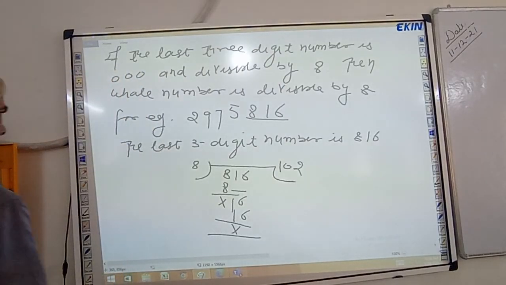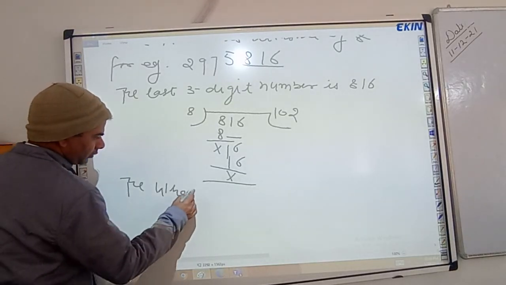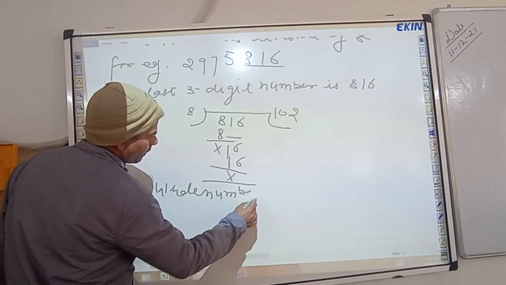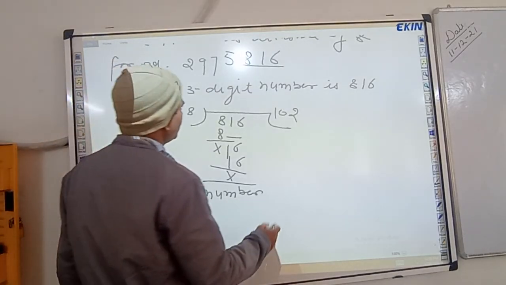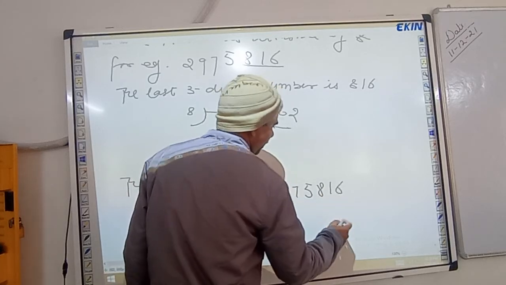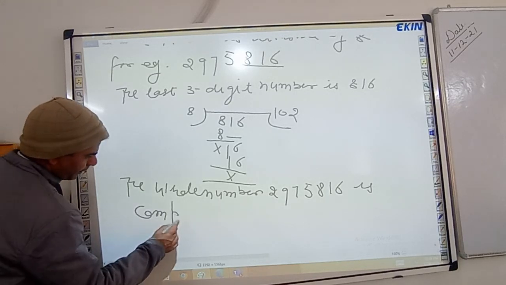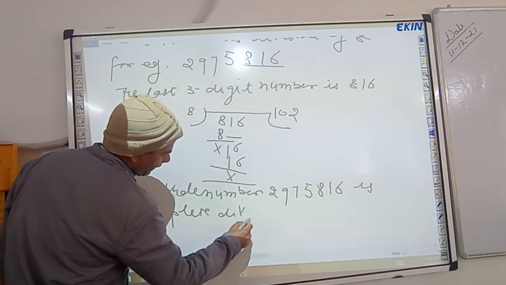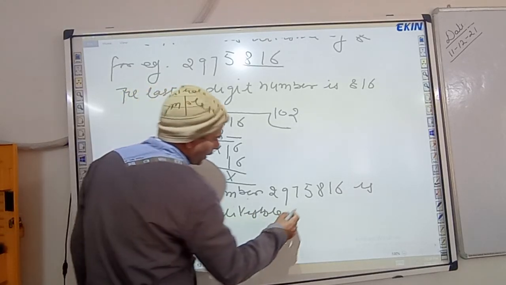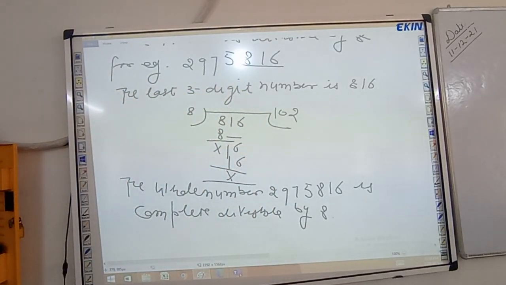Yes, sir. Because remainder is 0. If the last 3-digit number is divisible by 8, then the whole number 2,975,816 is completely divisible by 8.